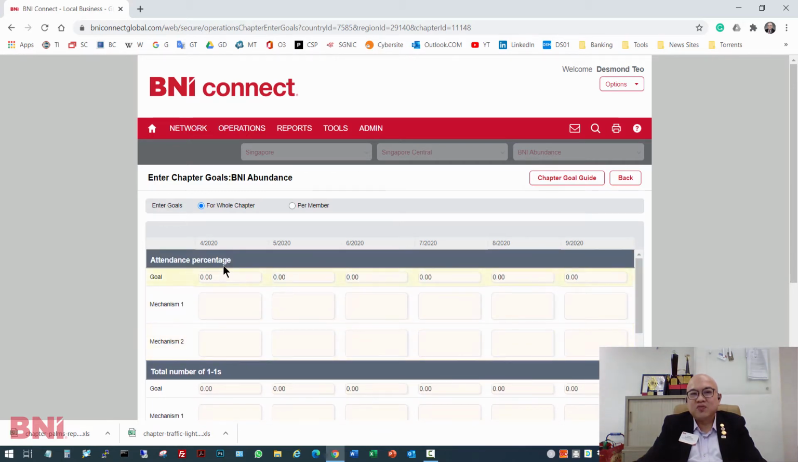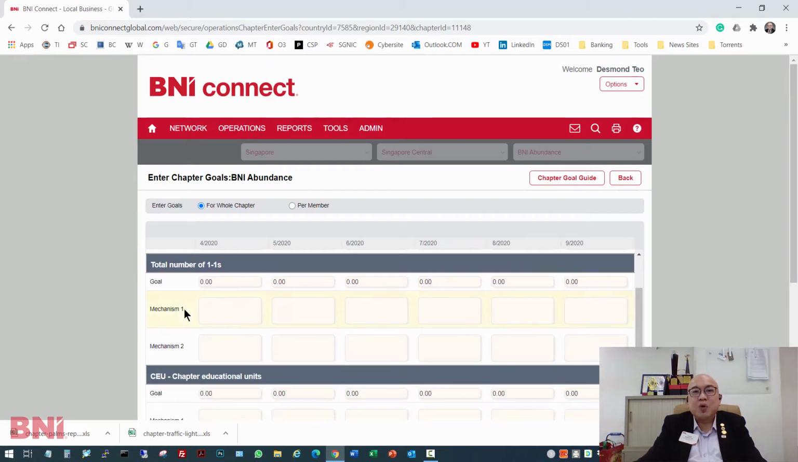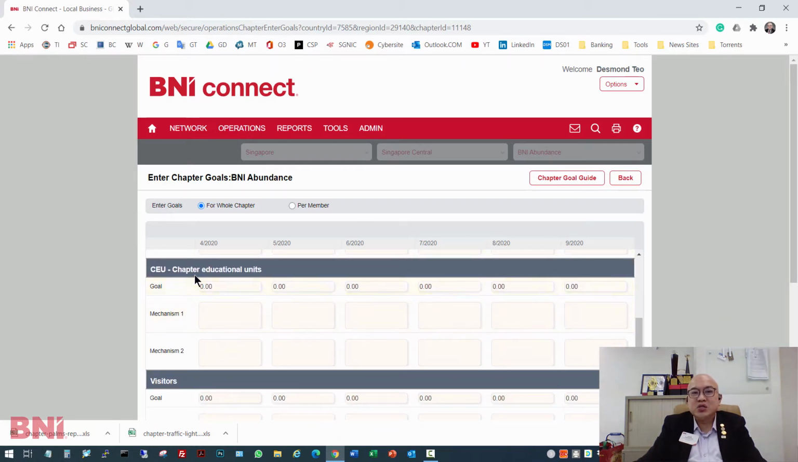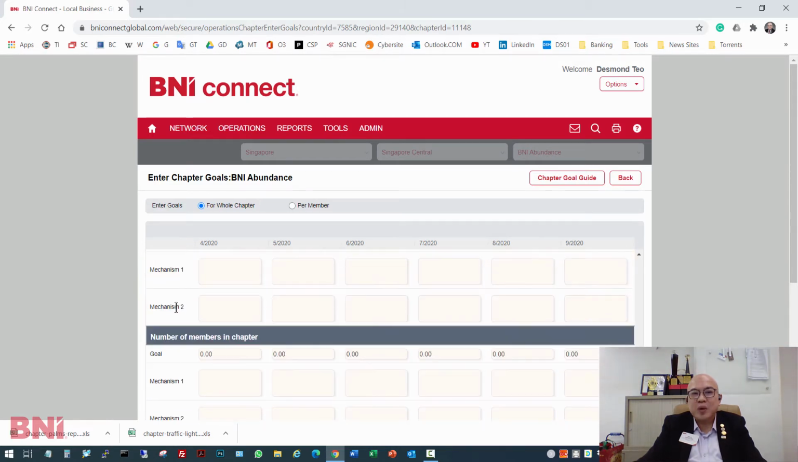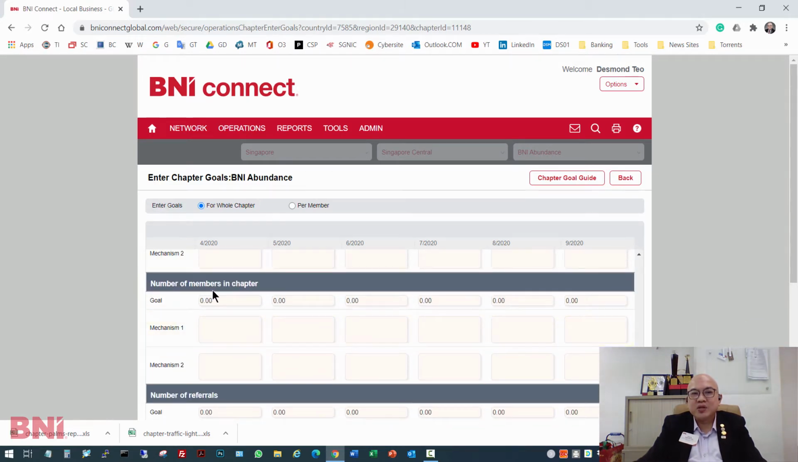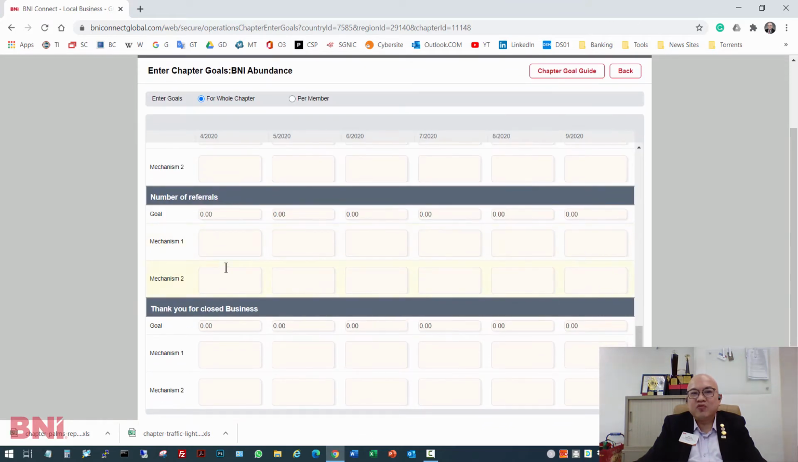First column here is for goals and the attendance percentage. There are a few criteria in this goal setting. You notice it is attendance percentage, total number of one-to-ones, CEU, visitors, new membership, number of members in the chapter, and number of referrals, followed by thank you for closed business.